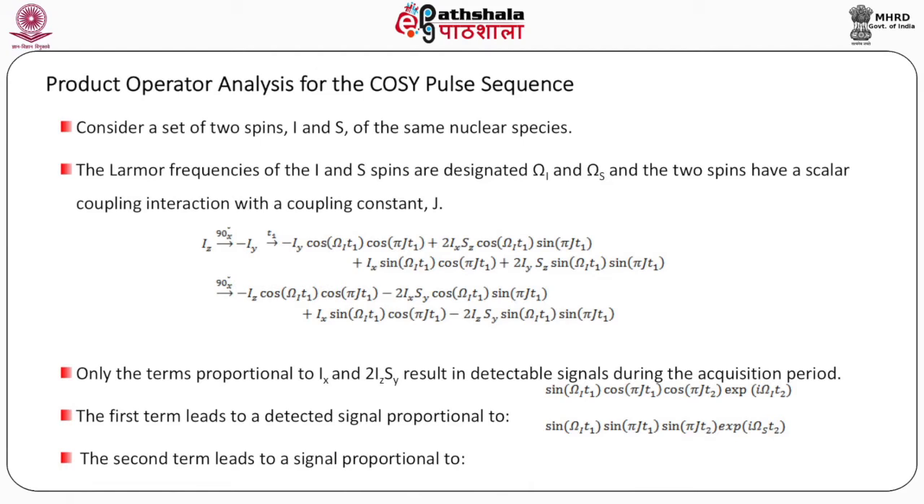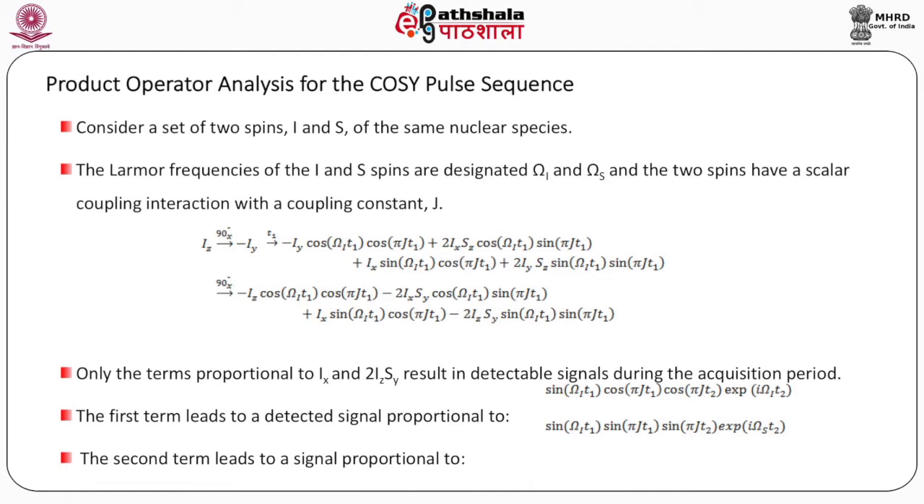Consider a set of two spins I and S of the same nuclear species. The Larmor frequencies of I and S are designated omega I and omega S, and the two spins have a scalar coupling interaction with a coupling constant J. Now we have learnt how the operators Iz, Ix, Iy change with various pulses and the delay times. So here what we see is that when a 90° x pulse is applied to Iz,